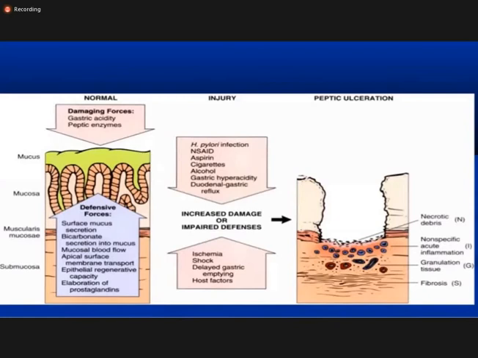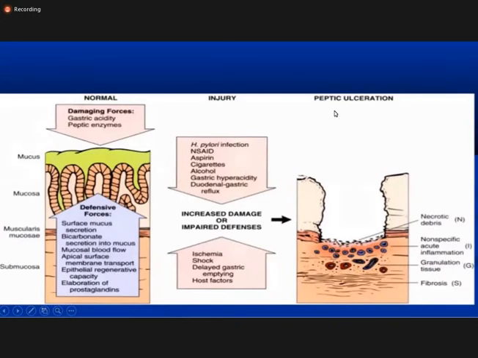So if there is any injury, which can be because of H. pylori infection, NSAID intake, most commonly aspirin, cigarette smoking, alcohol, gastric hyperacidity or reflux, it starts the injury to the wall of the stomach. So it causes ischemia, shock, delayed gastric emptying, or host factors. These all cause what? Increased damage, or impair the defense mechanism. So it causes the peptic ulcer.